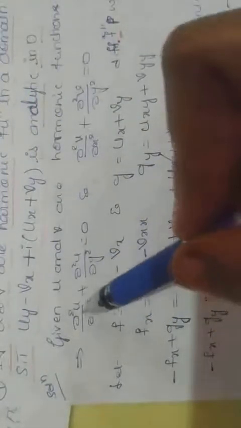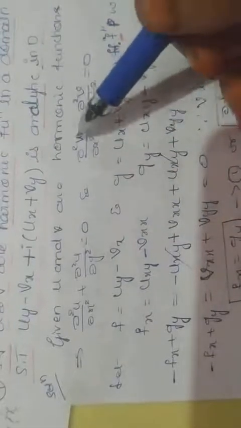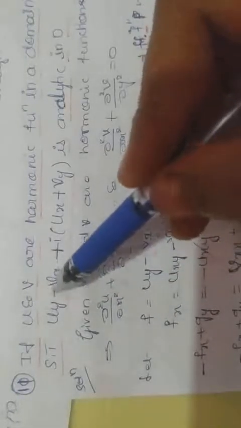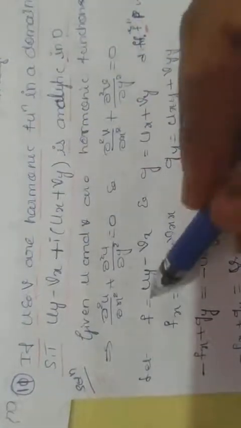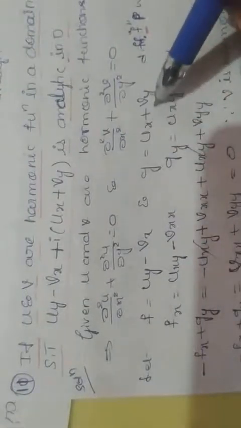Proof. Given that u and v are harmonic functions. When it is harmonic, directly we can write that ∂²u/∂x² plus ∂²u/∂y² is equal to 0, and ∂²v/∂x² plus ∂²v/∂y² is equal to 0, because both u and v are harmonic functions. Now treat the real part as one variable f and the imaginary part as one variable g. Let f equal uy minus vx and g equal ux plus vy.